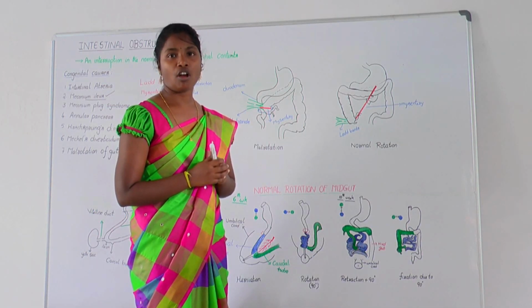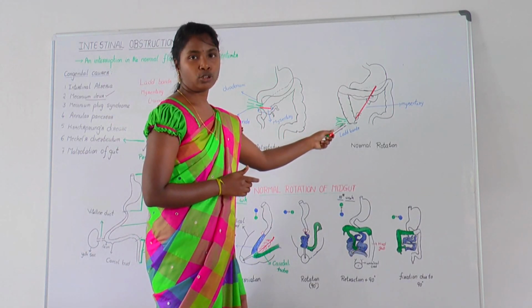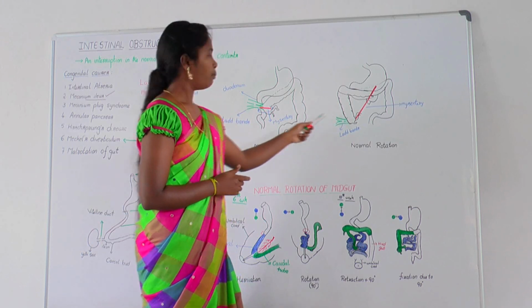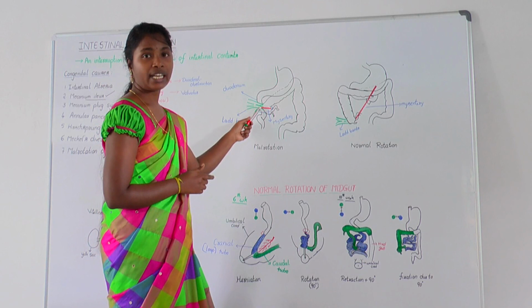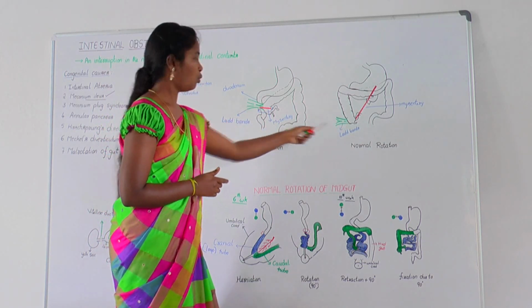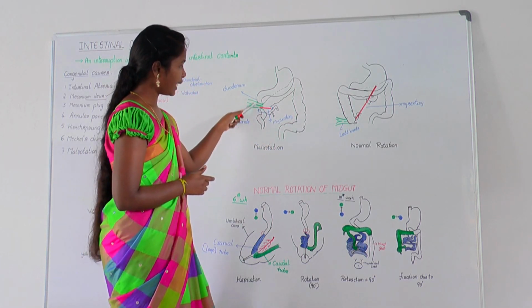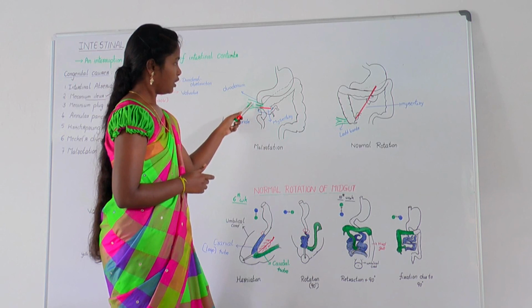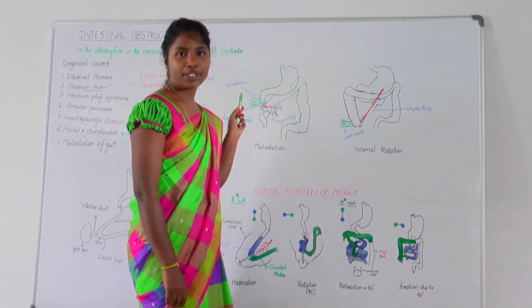Another cause is Ladd's bands. Ladd's bands attach the cecum to the retroperitoneum normally. But in malrotation, the cecum lies in the right upper quadrant instead of right lower quadrant. So, the Ladd's bands from cecum pass over the second part of duodenum and cause extrinsic obstruction and compression.